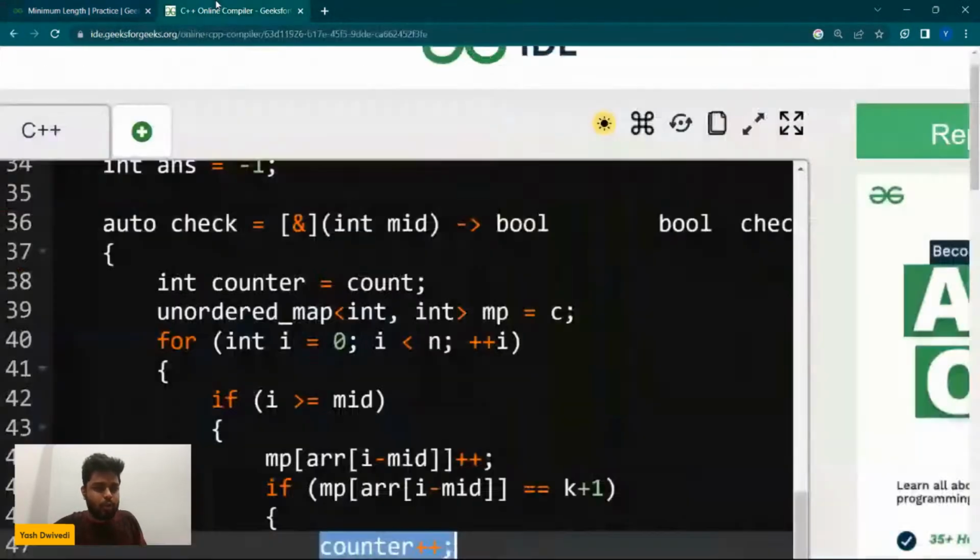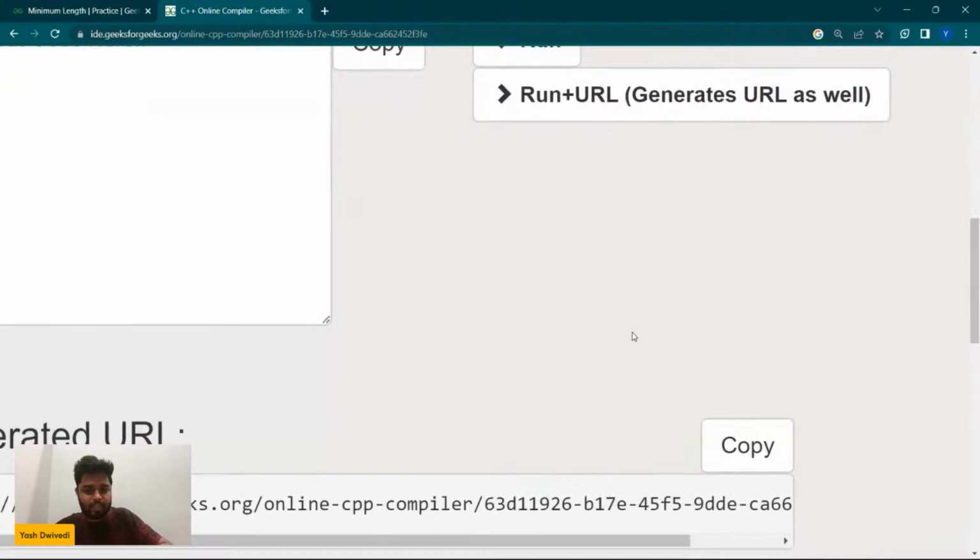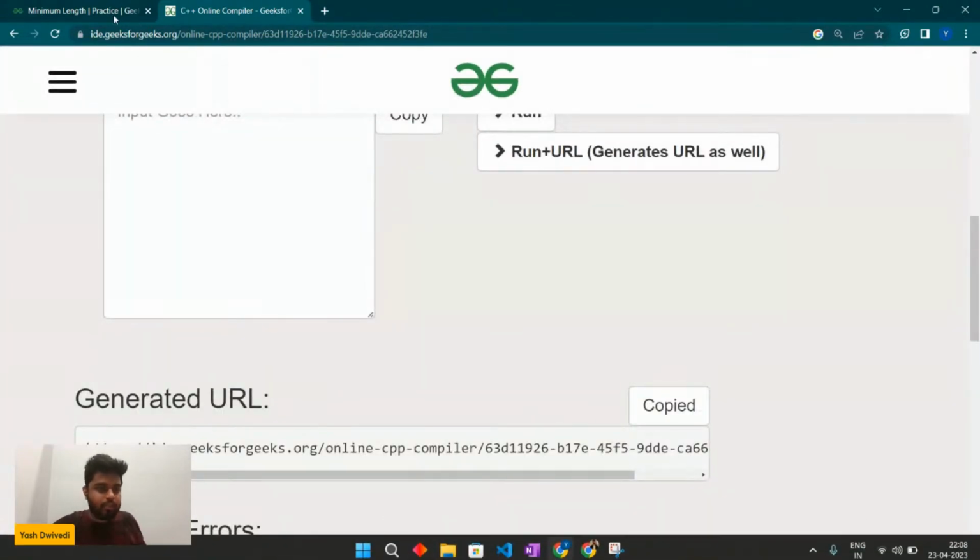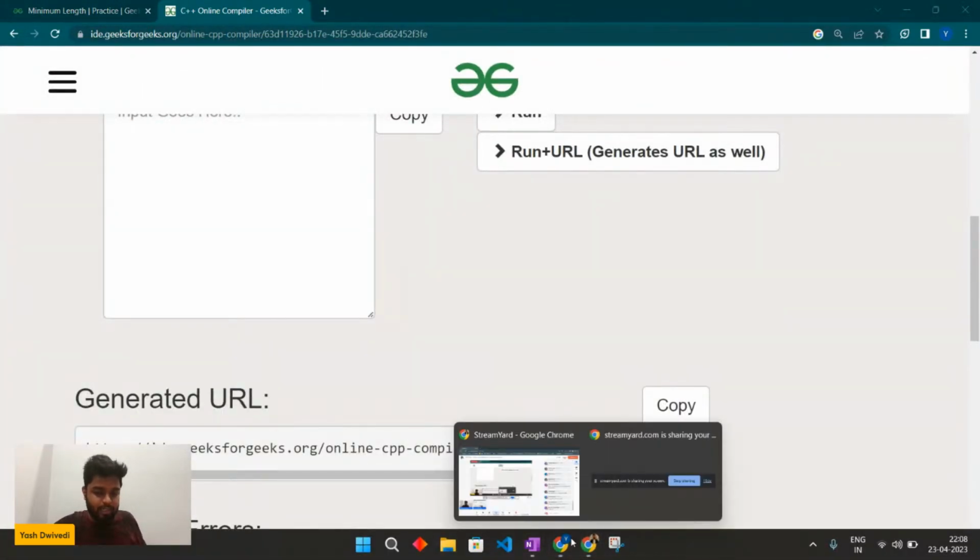I have given the code, although I can try to give it again if I have the link generated. Yeah, so I do have the link. It was a very good problem, to be honest. I'll remember this problem.